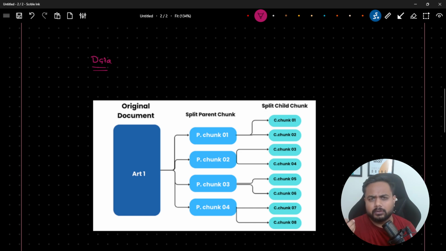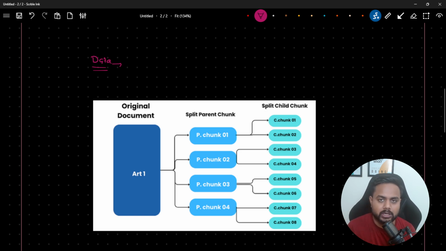You might have data inside any sort of document. It could be inside a PDF, Excel, CSV, TSV, Parquet, ORC, Avro, any kind of file, whatever file format you have. Or you can even extract this data from the web, you can perform web scraping and all. So after collecting the data, you have to divide it into chunks.